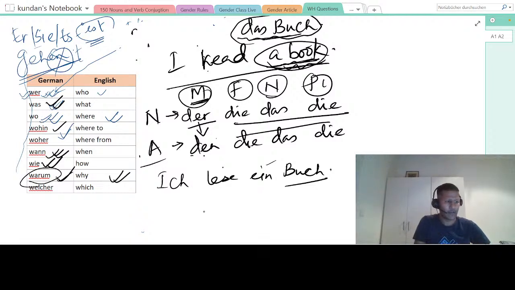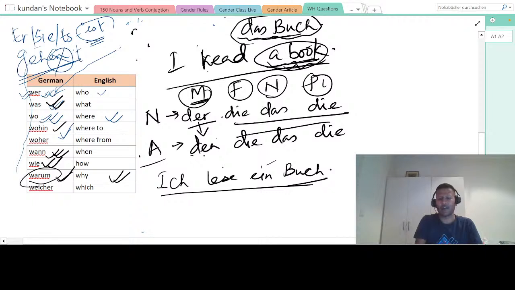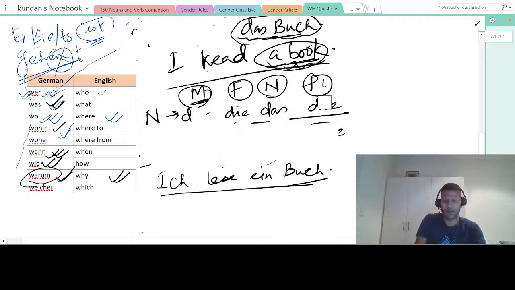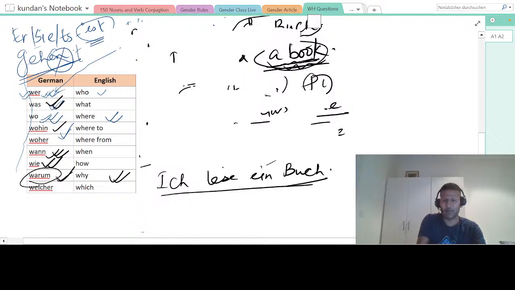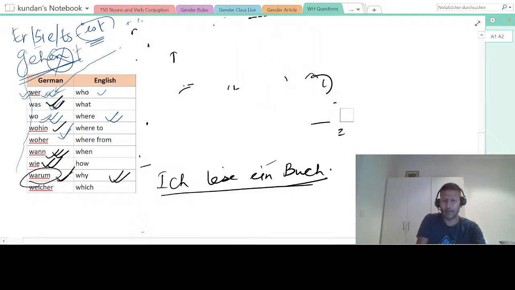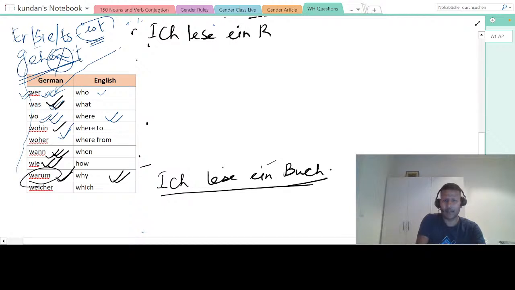Okay. Was ich lese is not right. I have told you that lese will always be at the second place. First you make the sentence, I'm telling you again, okay? Let me explain again. I don't want you guys to make mistakes in this part because this is what we have learned today. There are 3 steps. First is: ich lese ein Buch. This is the first step. I read a book.